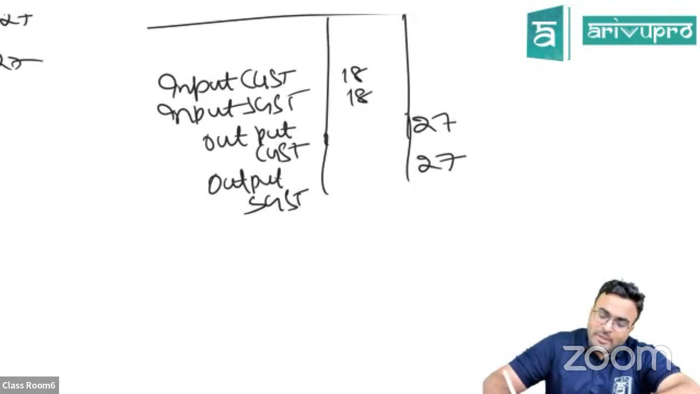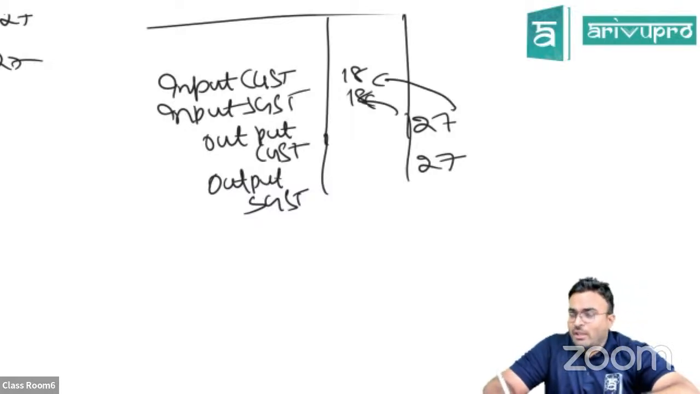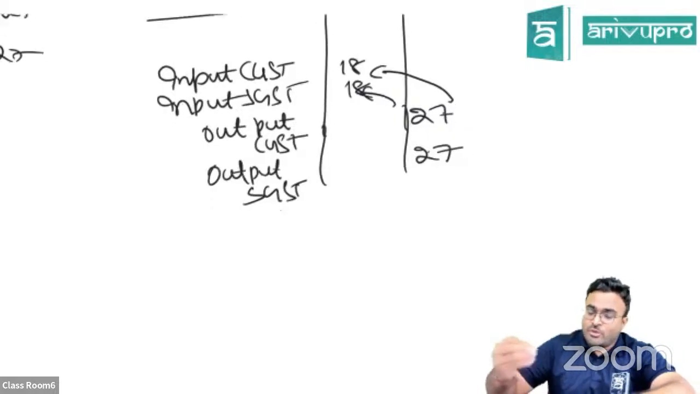Now what happens over here? This will get adjusted. So can you see, still you have to pay. Out of 27, 18 is adjusted. Out of 27, 18 is adjusted. So 9 has to be paid.